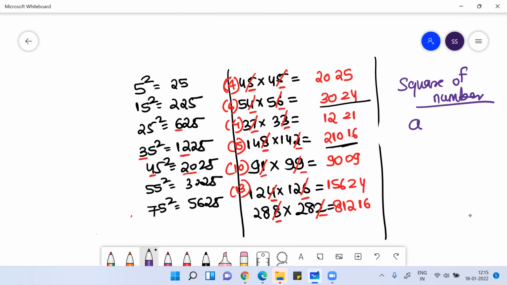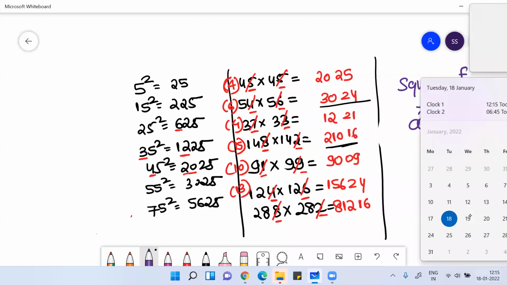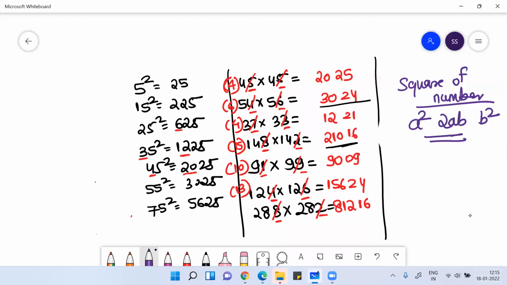What is the technique? a square, 2ab, b square. Follow this technique. Any number you give me, we'll find the square using this technique. But if a number is ending with 5, don't put much effort. You simply follow Vedic maths and you'll get the answer very easily.